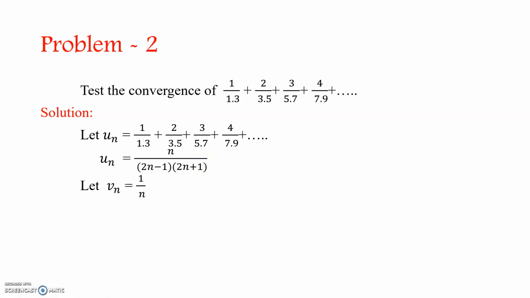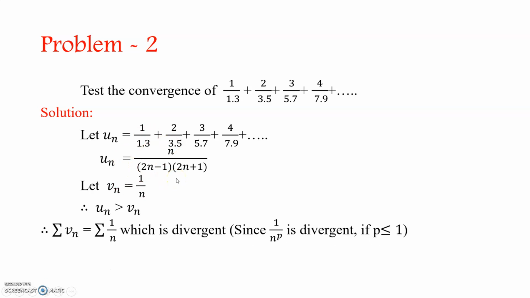Next let us consider Vn = 1/n, since here we don't have any power. So here Un is greater than Vn. That is, in Un we get n^2 in the denominator, while in Vn we get n. Therefore, the Un value is greater than the Vn value.